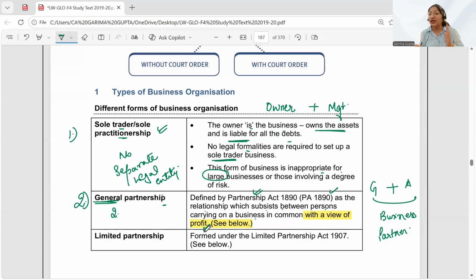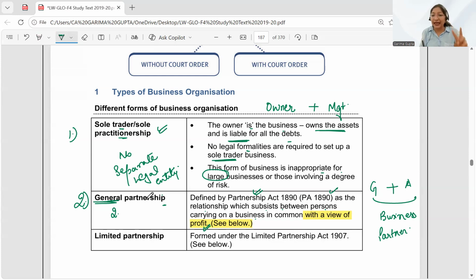That means one thing which is very important in the case of a partnership is that there should be at least two people involved, and they should run the business with a common objective of earning profit, with a common objective of making profit.